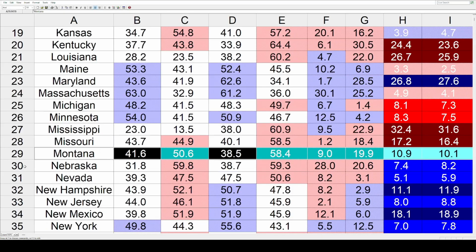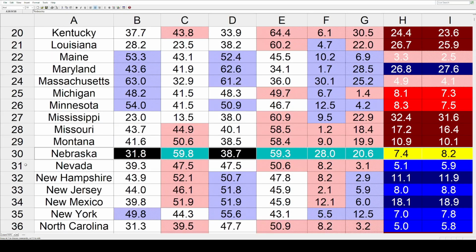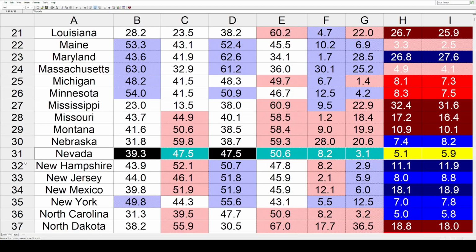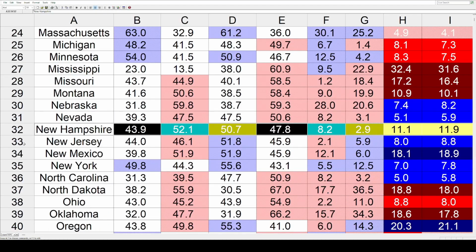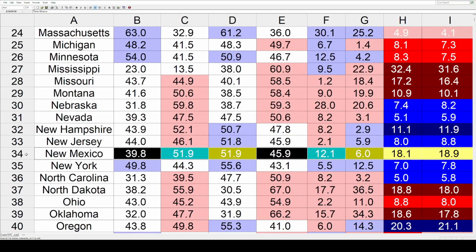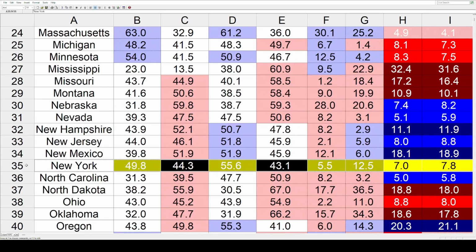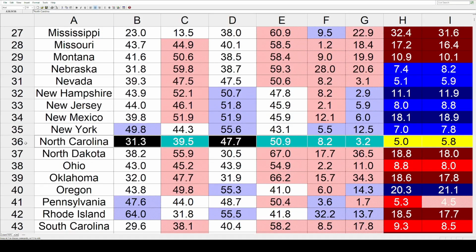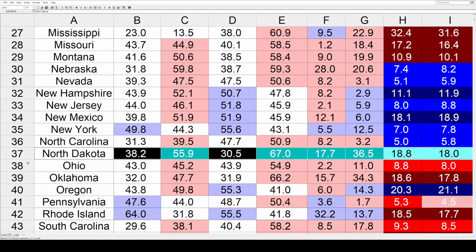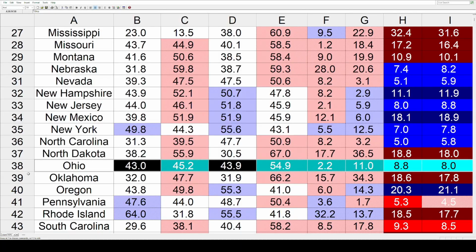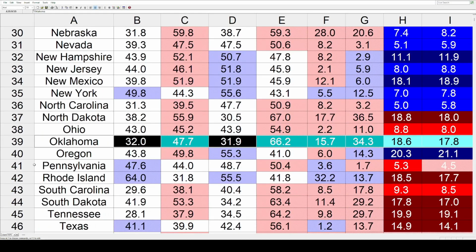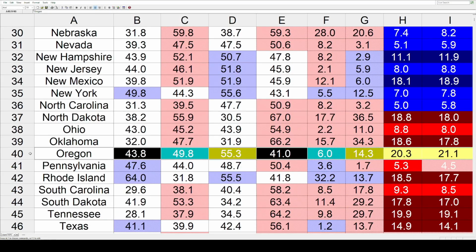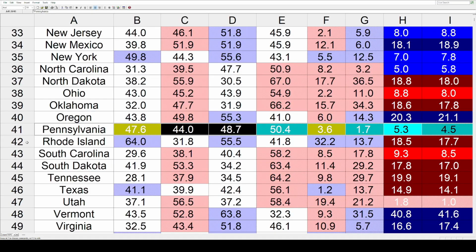Now back in the other direction toward the Dems, it's Nebraska at 8.2, Nevada 5.9, New Hampshire 11.9, New Jersey 8.8, New Mexico 18.9, New York 7.8, and North Carolina 5.8. Then it's more GOP-friendly trends in North Dakota at 18, Ohio 10 less than that at 8, and Oklahoma back up there at 17.8.